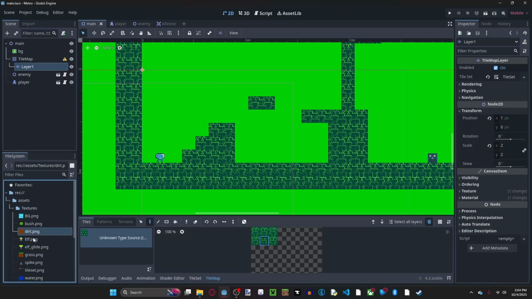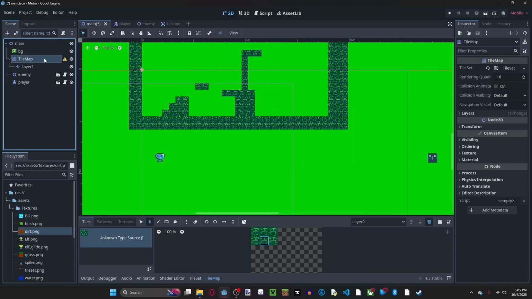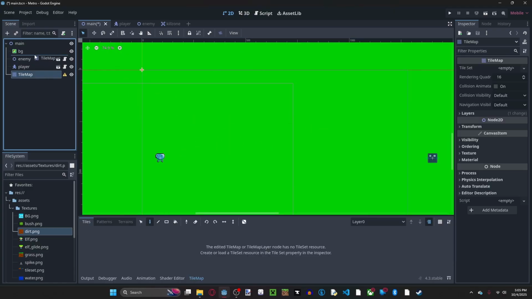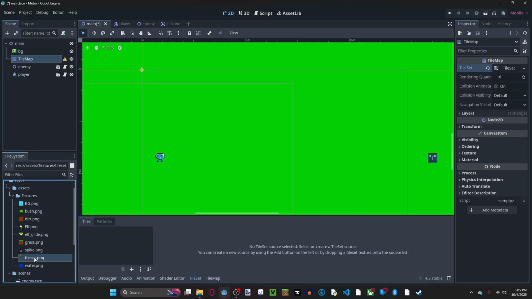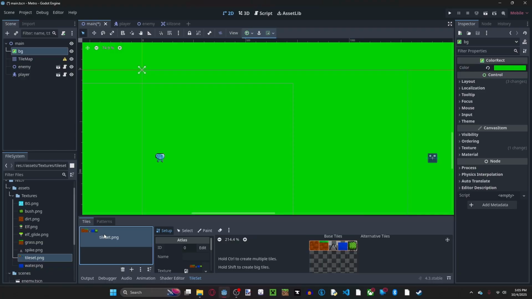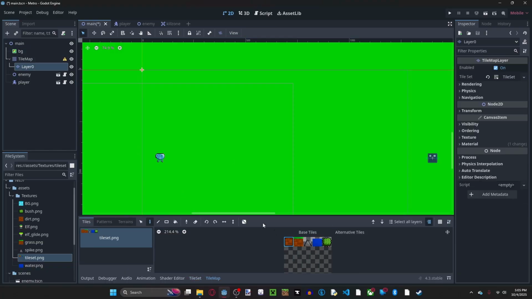There's one more thing I need to do, which is change the tile set. Alright, so we're going to completely delete the tile map node and add a new one because we need to change everything. We actually don't have a tile map yet, so let's create a new tile set. New tile set, we will import the tile set. There we go. So now we have our tile set, and we can click on it on the tile map and extract them as an individual layer. There we go. So now we can place things.